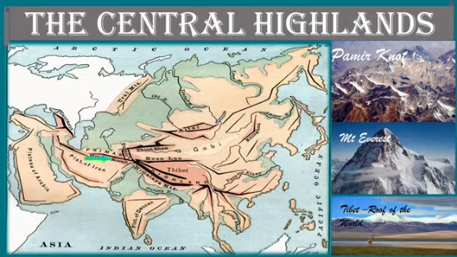Mount Everest. From which portion do mountain ranges radiate to the eastern and western side in the central highlands? Yes, Pamir knot. You can see these mountain ranges have a lot of ice caps, isn't it, children? So they are the home of many rivers, because most of the rivers originate here and flow down into the other regions.